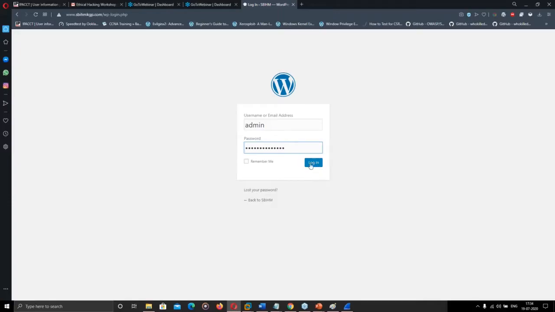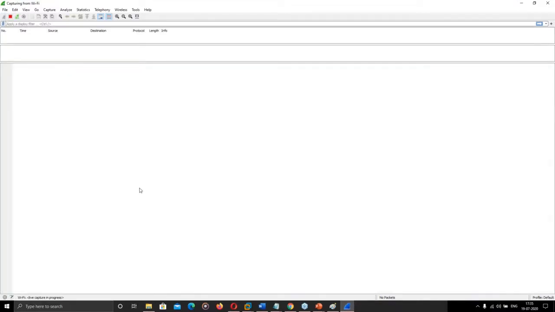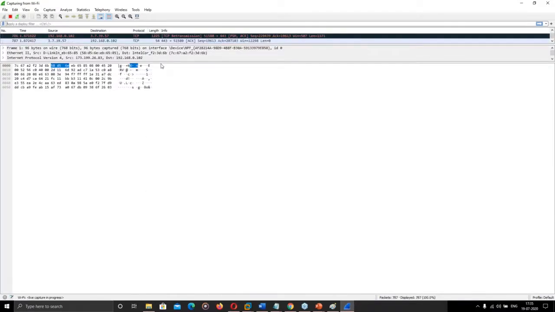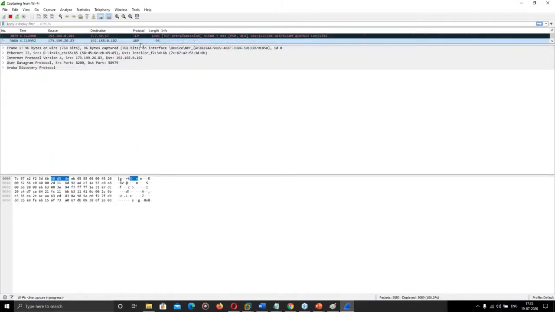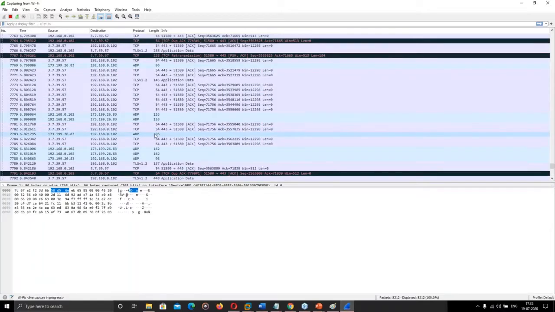Before clicking on this login button, I will turn on Wireshark. In Wireshark, you can see all my network interfaces are there. Currently, I am connected to my Wi-Fi interface, so I will click on the Wi-Fi interface, and in the top left corner there is a blue colored button. This is the sniffing button. I will click on this so that the packets start getting sniffed. You can see all the packets traveling through my network are getting sniffed here.